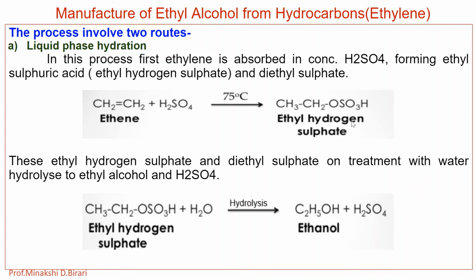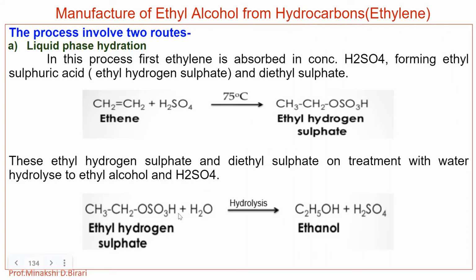When one molecule of ethylene reacts with H2SO4, there is formation of ethyl hydrogen sulfate. Also, if we take the reaction of ethyl hydrogen sulfate plus a second molecule of ethylene, it gives the formation of diethyl sulfate.